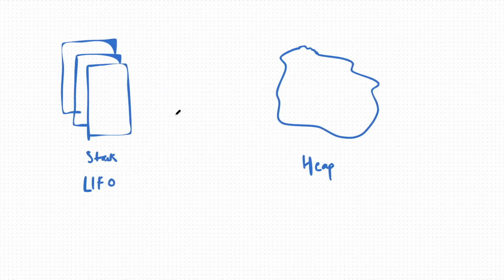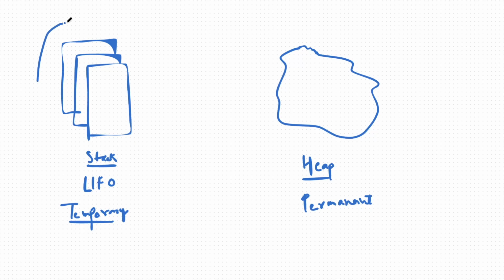Inside RAM, there are two types of memory: stack memory and heap memory. Always remember, heap memory is a permanent memory, and stack memory is always temporary. Stack memory works on the LIFO principle. For example, one object will go inside, and once the scope of the object is finished, the object will start coming outside in LIFO manner.